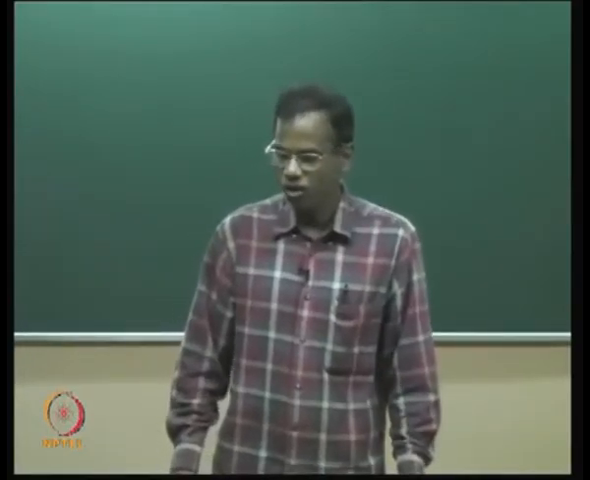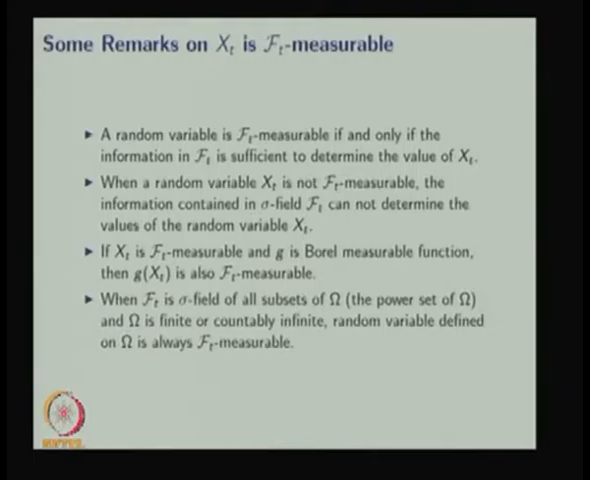Some remarks on X_t being F_t measurable. The first remark: a random variable X_t is F_t measurable if and only if the information in F_t is sufficient to determine the value of X_t. F_t is nothing but the collection of the information up to the time t. So, whenever we say the random variable is F_t measurable, the information in F_t is sufficient to determine the value of X_t.